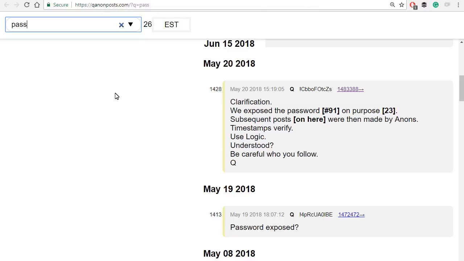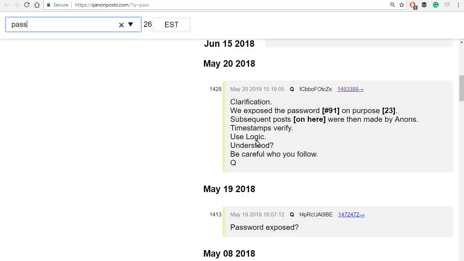Speaking of exposing passwords, Q asked on May 19th about his password being exposed and then posted this clarification. We exposed the password post 91 on purpose, and it had 23 in the trip code. Subsequent posts were then made by the Anons.